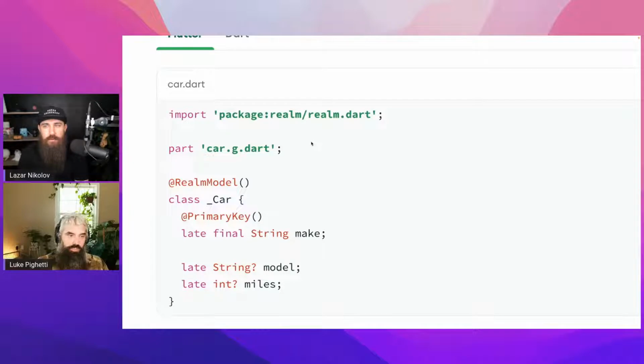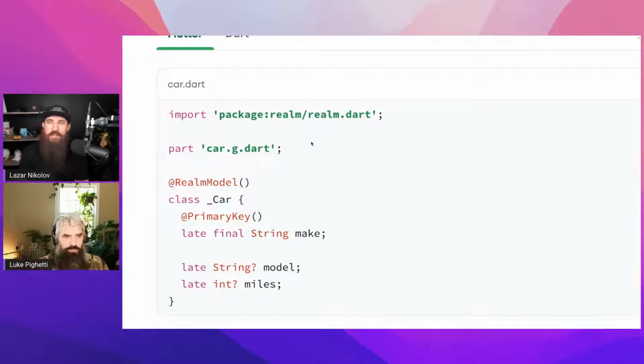You'll be able to just look right through it because it's going to put it right in that directory, right next to car.dart. The part basically says car.dart is a file, but part of this file is car.g.dart. So those two files will act like a single file in terms of when Dart's looking at it.